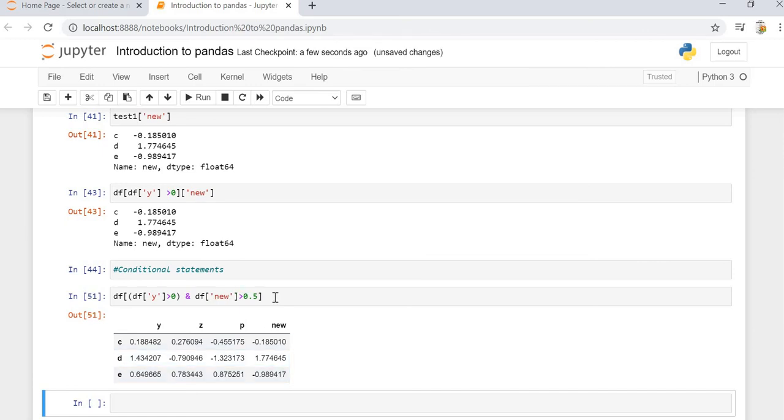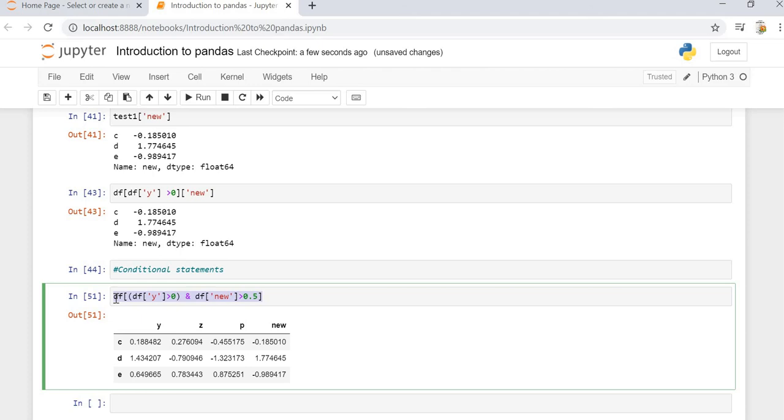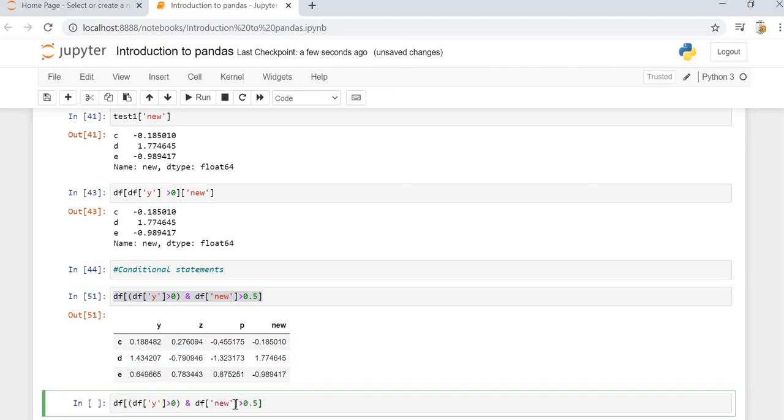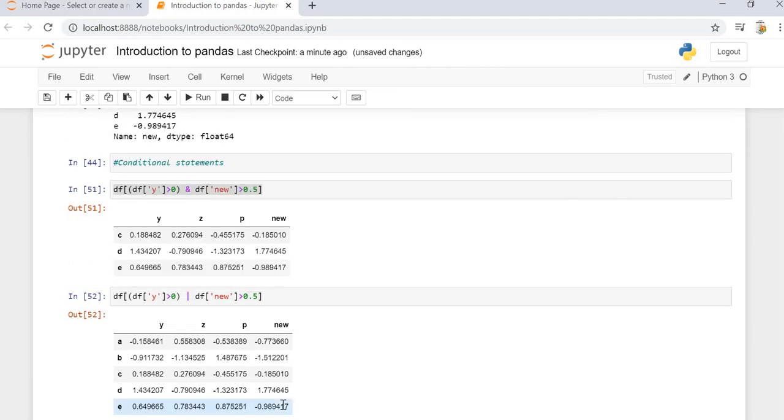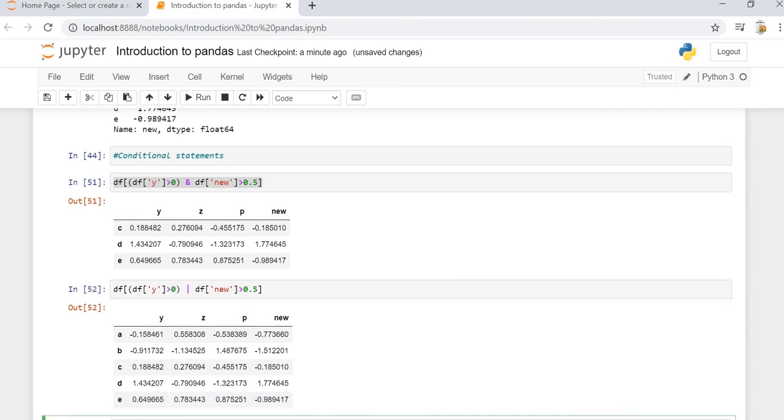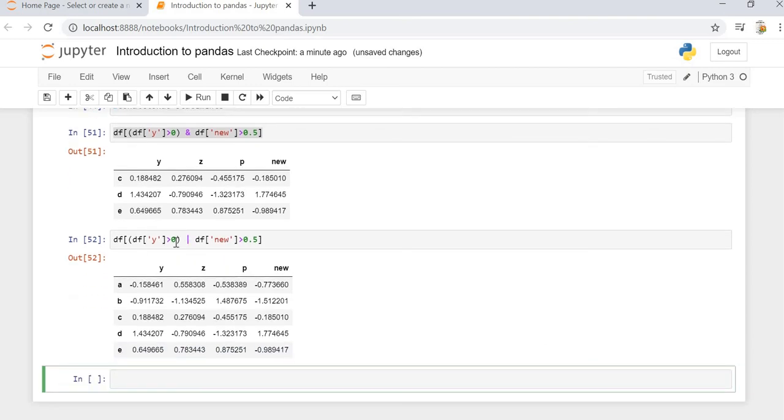Okay, so this is logical AND, and now we can see the logical OR operation. For the OR operation we can use the pipe notation, and it will evaluate every value for it. So here OR is like either-or condition is satisfied. So in both the cases either condition is satisfied, so we are getting all the 5 rows available over here.